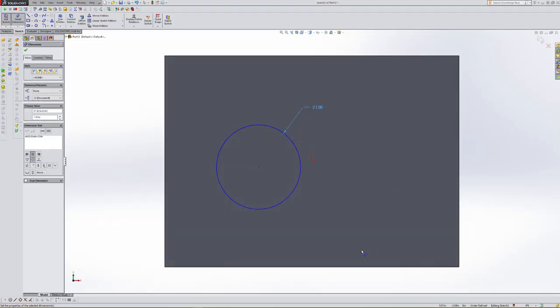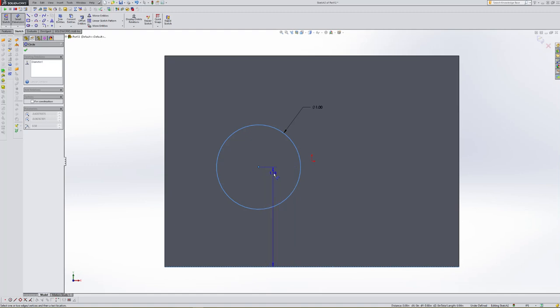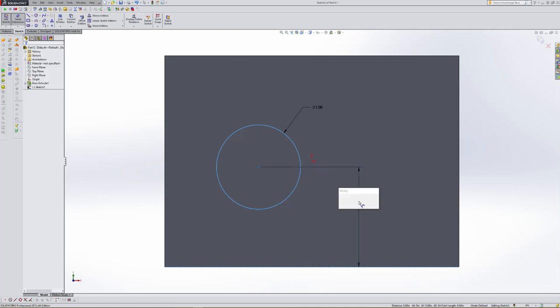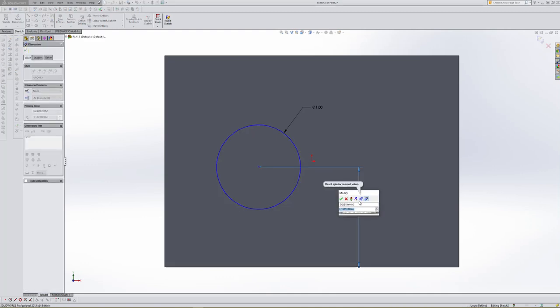So smart dimension, I'll pick this bottom edge, and I'll come up and just grab the outer portion of our circle, because it's all automatically going to default to the center of our circle. So that was one mouse click at the edge, one mouse click on the edge of the circle, come out, pull it out a little bit to where you can see what's going on, and a third mouse click, and that allows us to put in where we want this circle located from the bottom. So that was 1.25.